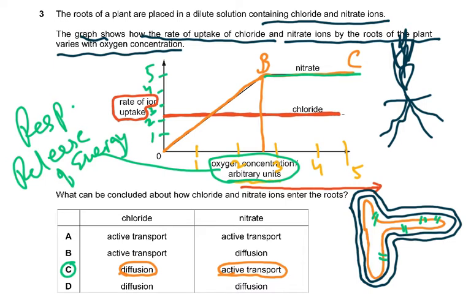Now I would give you an MCQ on that. I would say, what is happening between B and C? Even though we are increasing oxygen, it's an active transport process. So why isn't the rate of active transport increasing? Why wasn't this a linear graph? Why wasn't this kept on increasing? Why has it become constant? The very good students who understand things, who take interest, who know biology, who like studying it, who want to understand it, will be able to do this question.